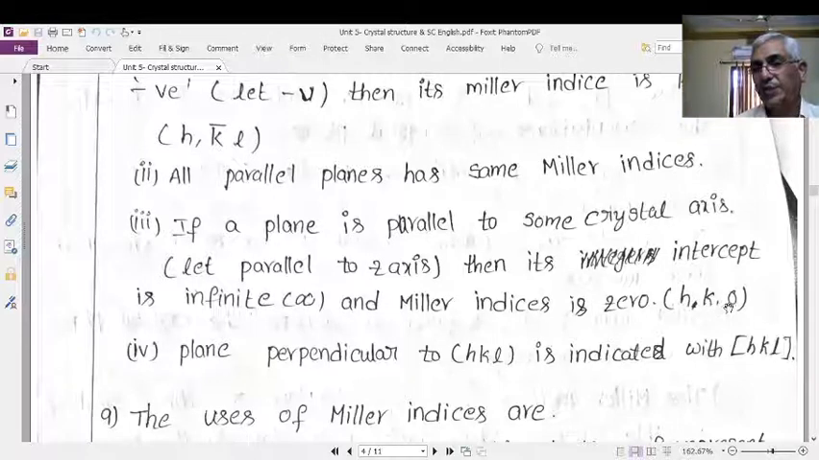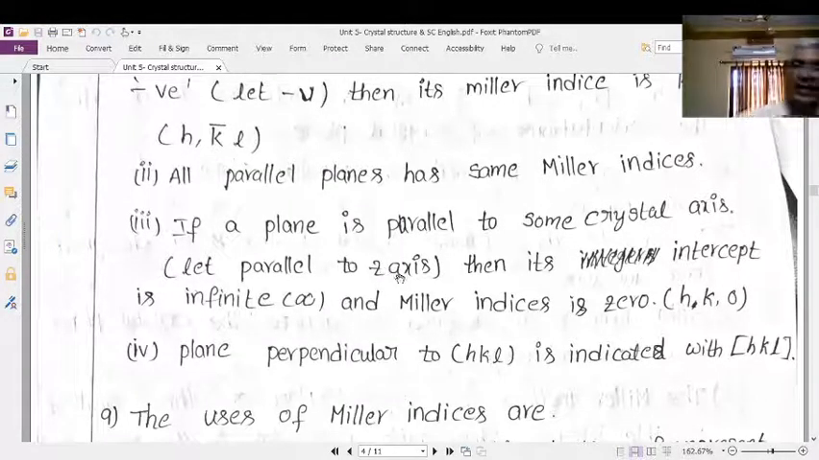The 0 here means its intercept is infinity, because 1 by infinity is 0. It means that particular plane doesn't make any intercept with that axis, or that plane is parallel to that axis. In this example, a plane parallel to an axis was taken for your understanding.